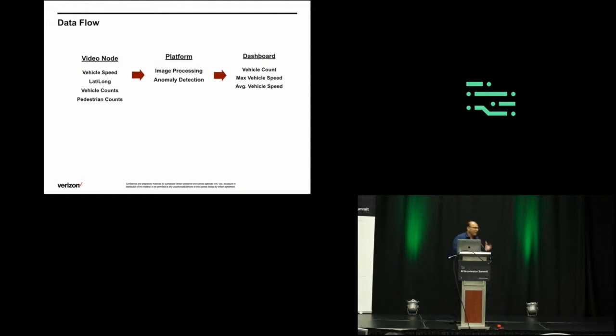and that comes to the platform. The platform has two components. There is image processing going on, and also anomaly detection at the tail end. And the dashboard will show the vehicle count and the max and average vehicle speeds, because speed is the key parameter here, which will give us insights on how we can prevent more fatalities caused by vehicle speeds.